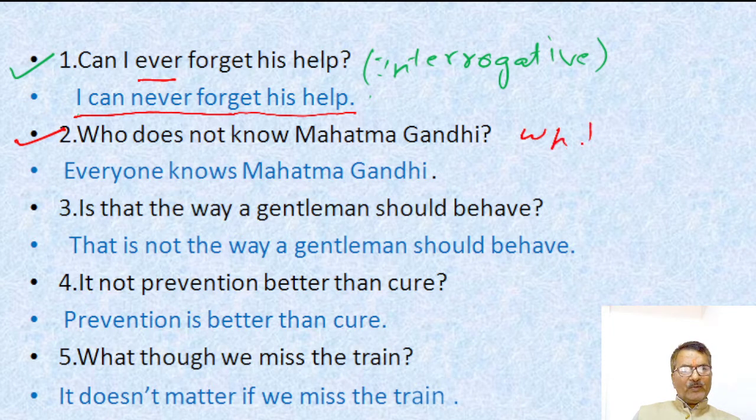This interrogative sentence is negative, and according to the rule, if our interrogative sentence is negative, our assertive will be positive. This is a very, very important rule for you. You must take proper care of my lecture.